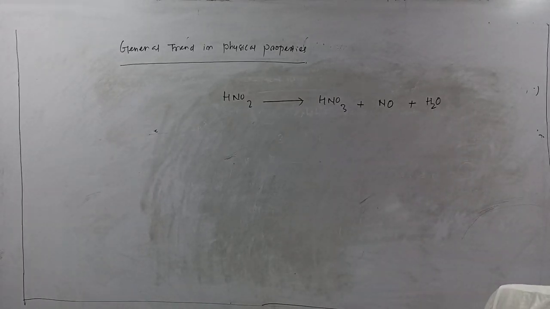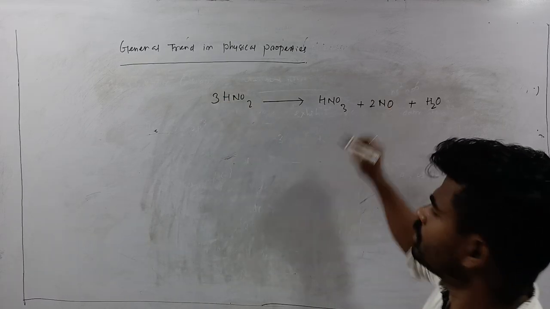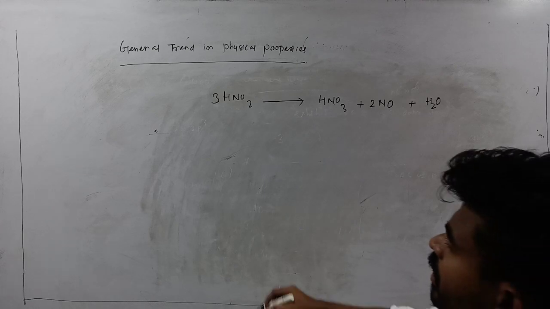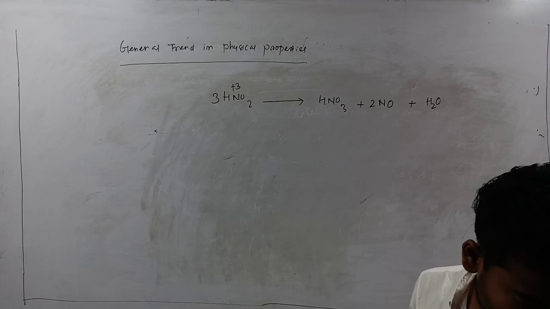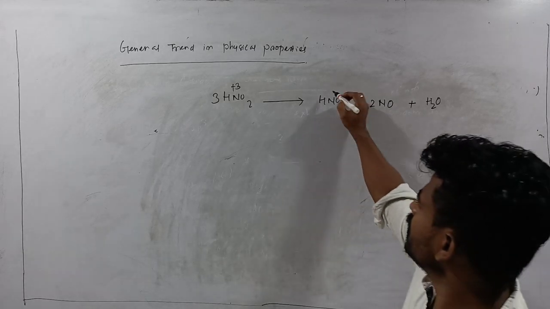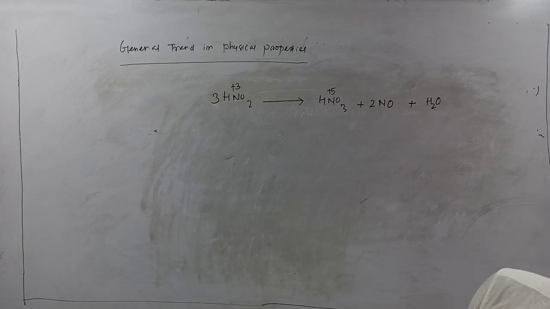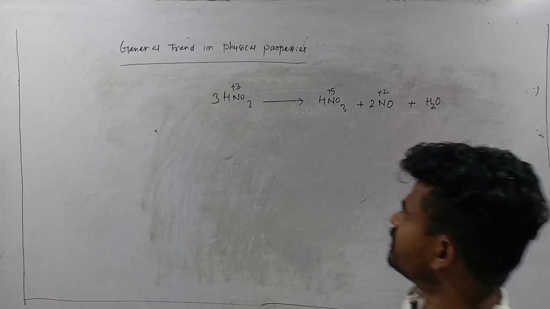In this reaction, mention the oxidation states of nitrogen: in HNO2 it is +3, in HNO3 it is +5, and in NO it is +2. So look at this reaction.